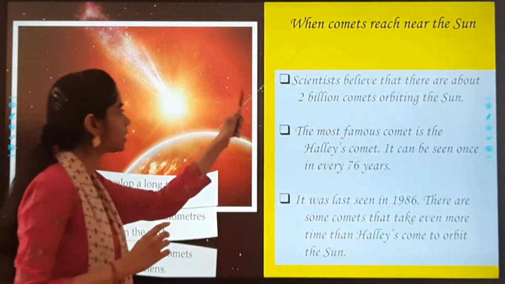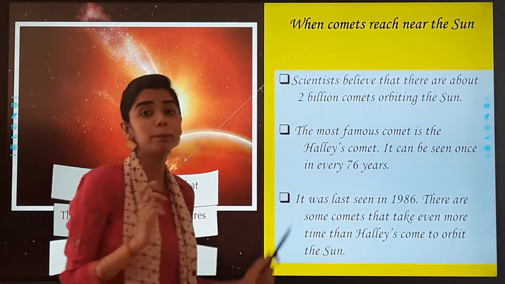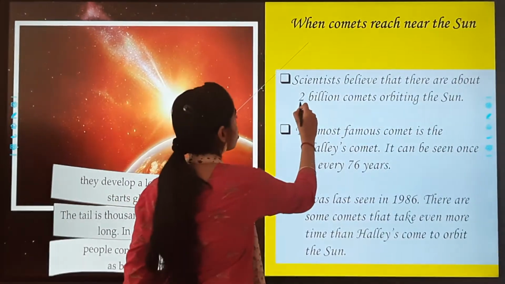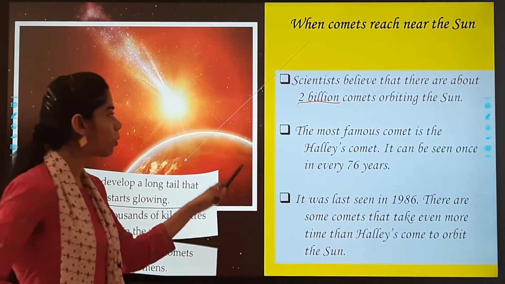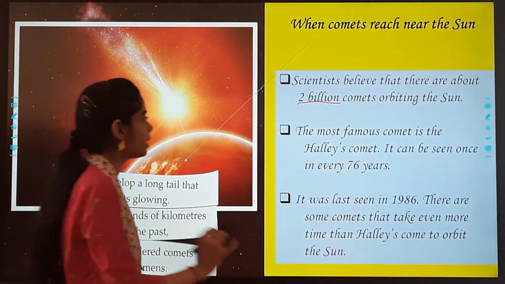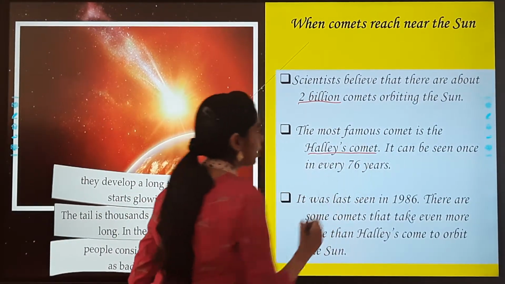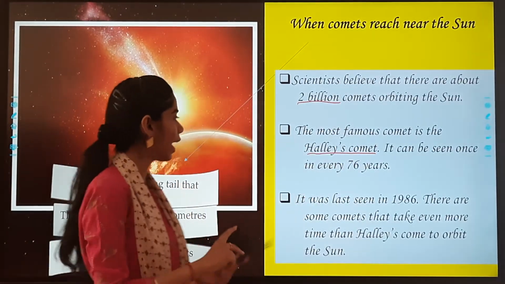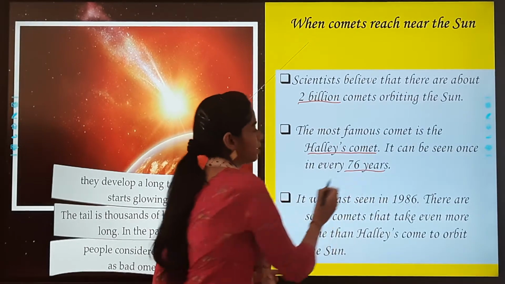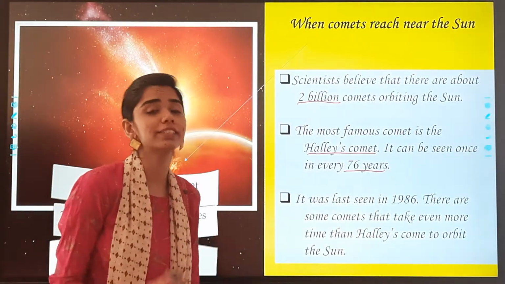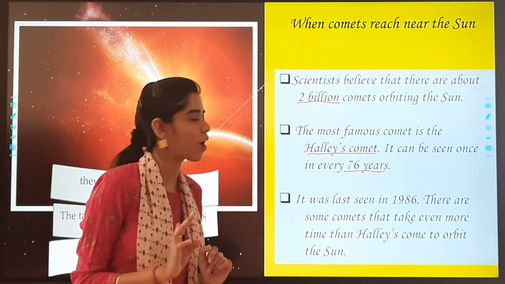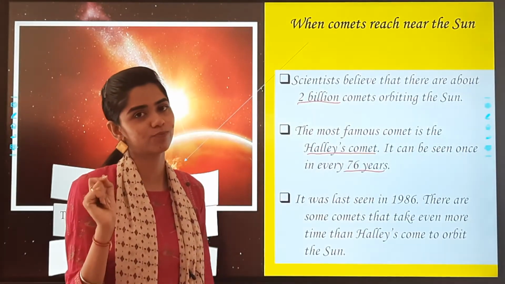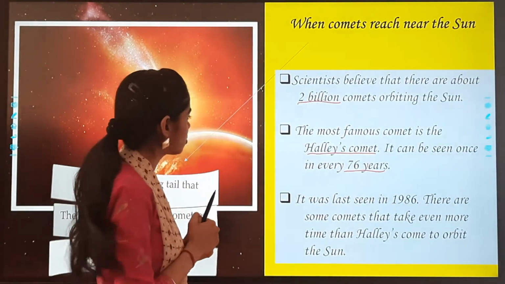And scientists believe that there are about 2 billion comets orbiting the sun. How many? 2 billion. The most famous comet, underline it, is the Halley's Comet. It can be seen only in every 76 years. It was last seen in 1986. Let's see if we are lucky, we'll be able to see it.